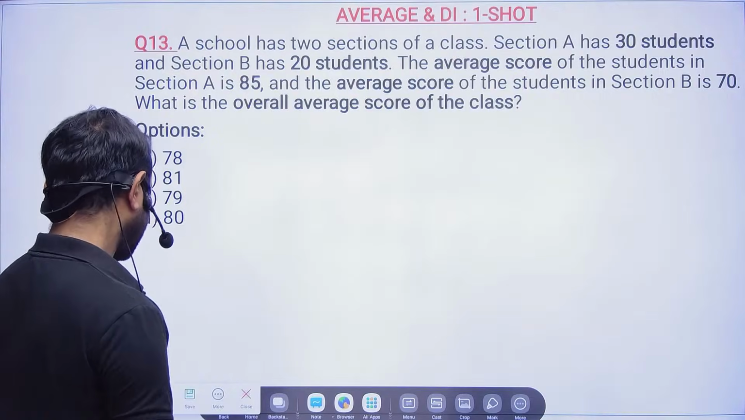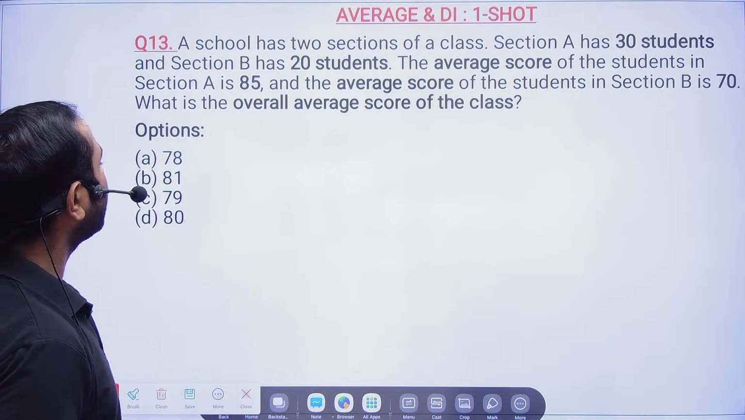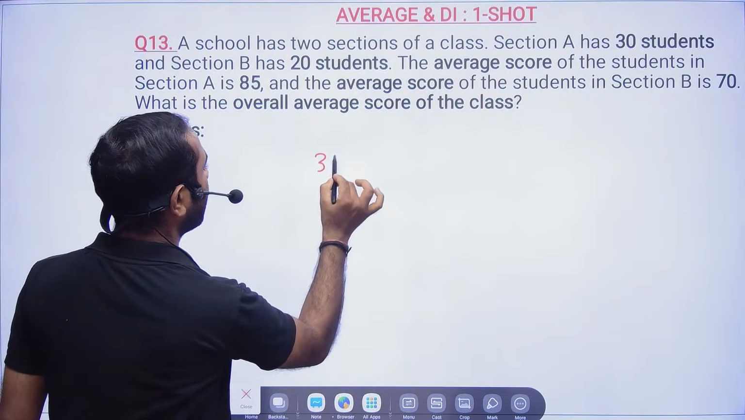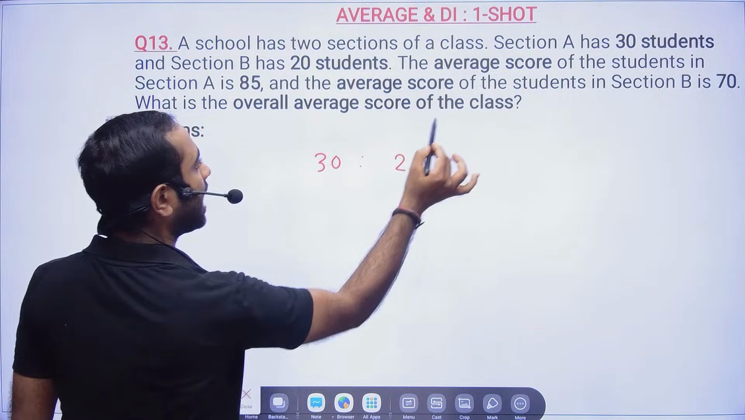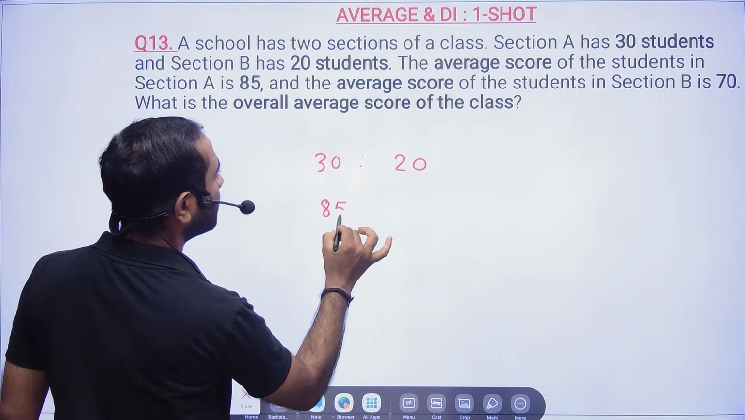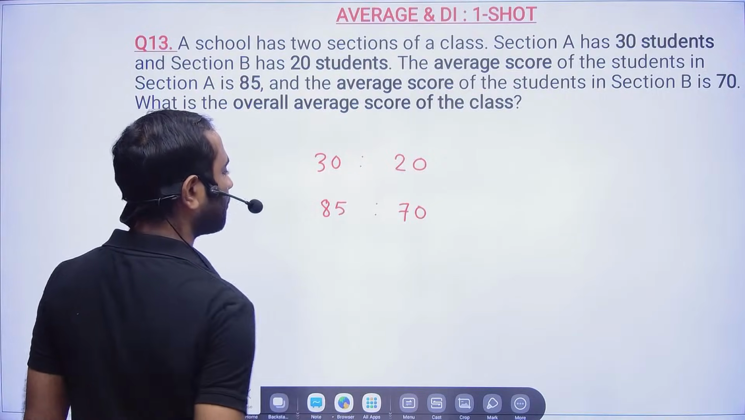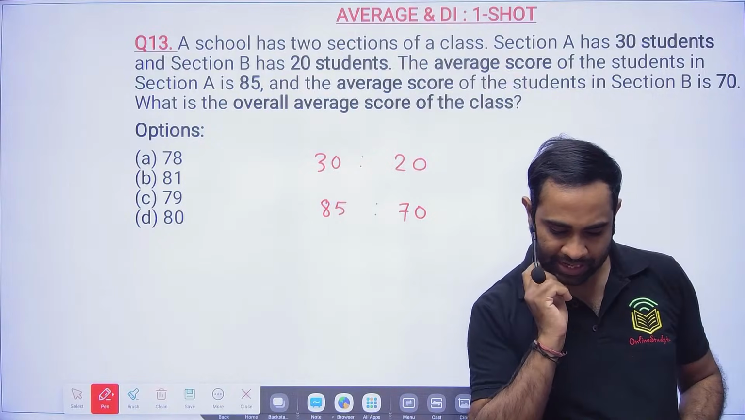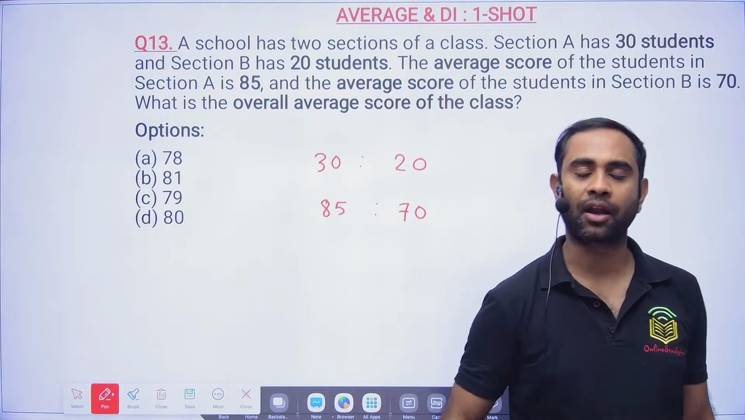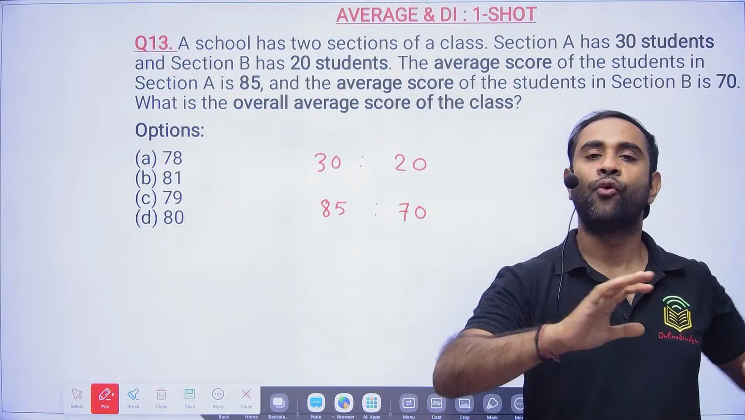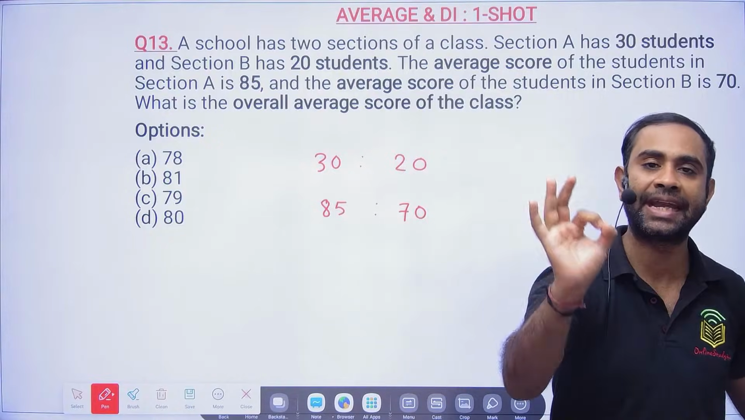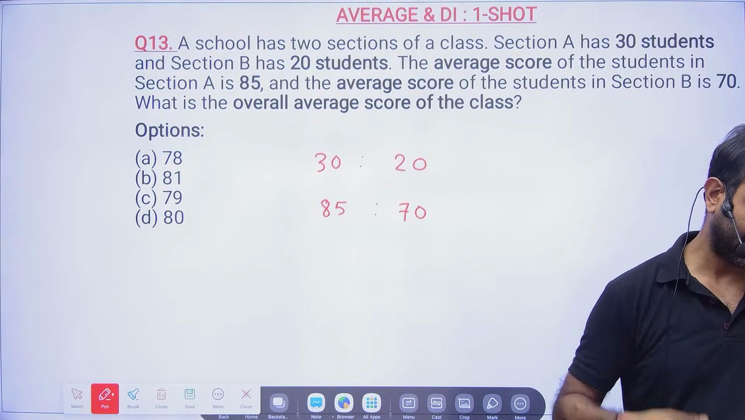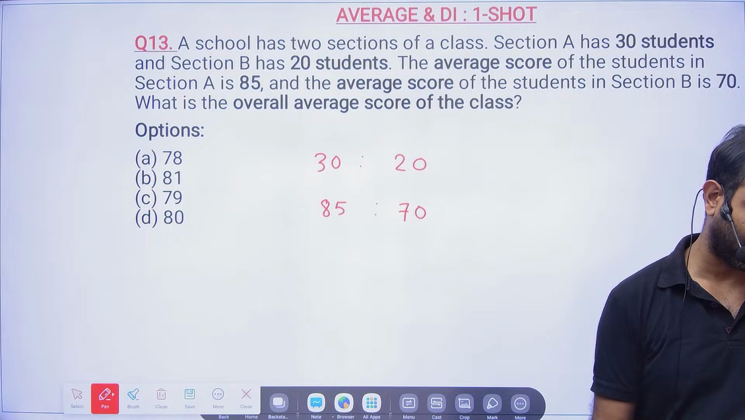Fine, clear. Next one. A school has two sections of a class. Section A has 30 students and section B has 20 students. The average score of the students in section A is 85 and section B is 70. Okay, now friends, please try to solve this problem and tell me. Yes, this method will work in every problem of weighted average. Wherever weighted average is there, it will work everywhere. Don't worry. See, Umakant Dotale has already given the answer. Very good. Pratyusha, very good.